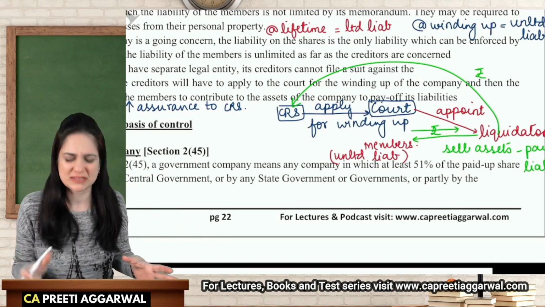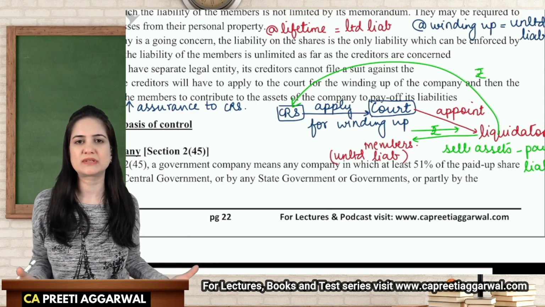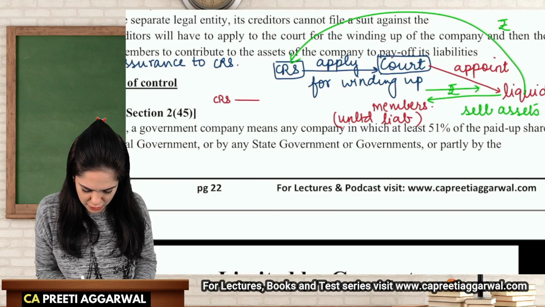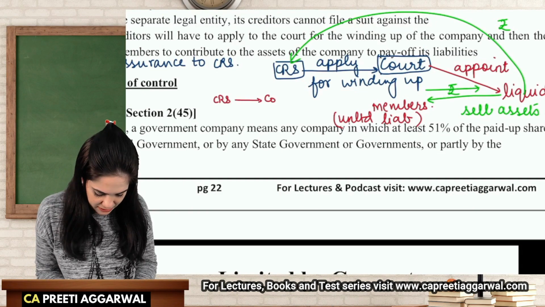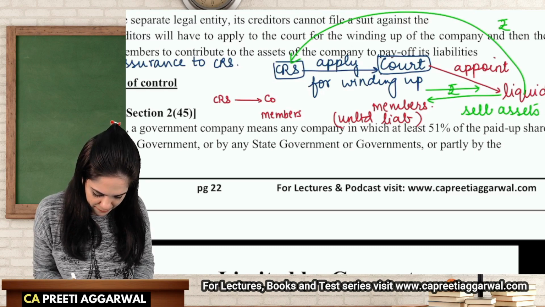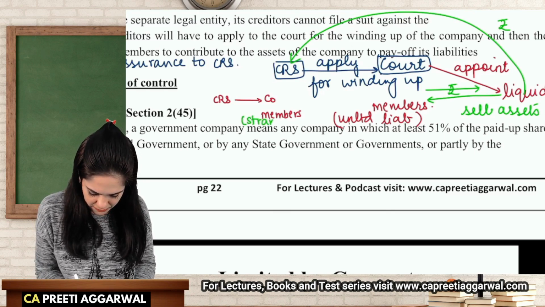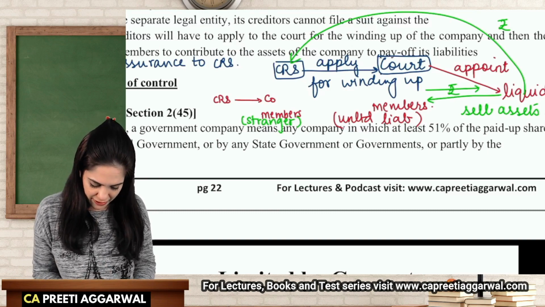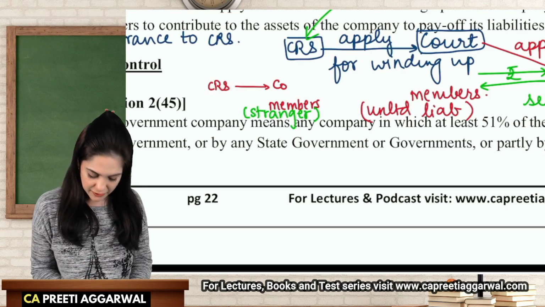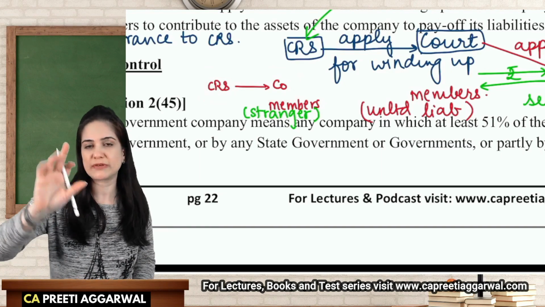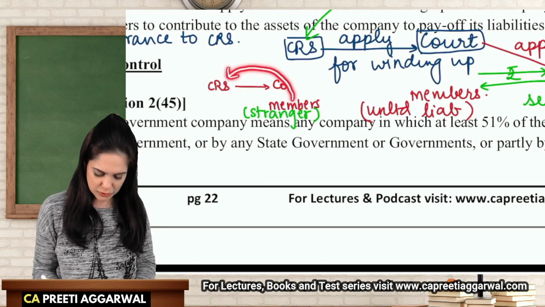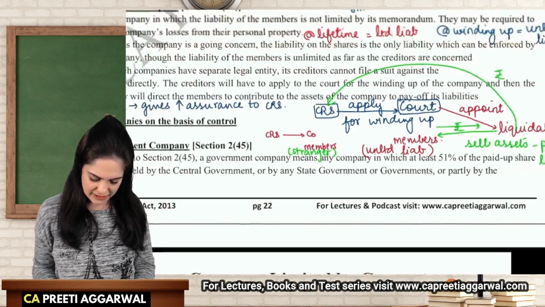Why go through all this? Creditors should have directly filed case against the members. That's not possible. The creditors have a contract with the company. Creditors have no contract with members. In fact, over here, members are stranger to contract. So creditors cannot file case against the members. Creditors have a contract with the company, so they will file case against the company. So the company will recover money from the members and then give it to the creditors. That is why we can't file case directly against the members.